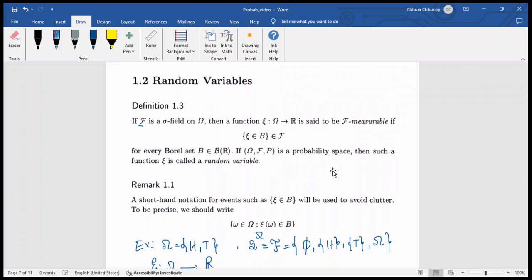So, in definition 1.3, we have: if F is a sigma field on Omega.